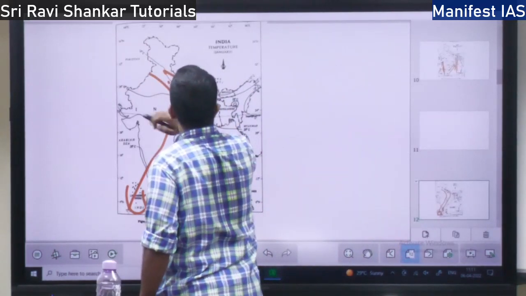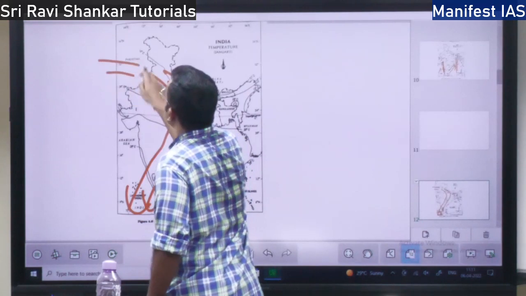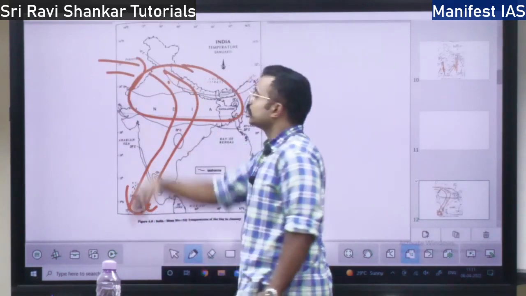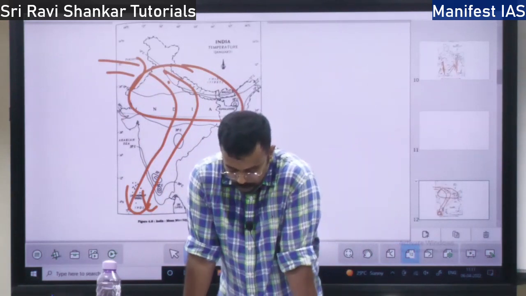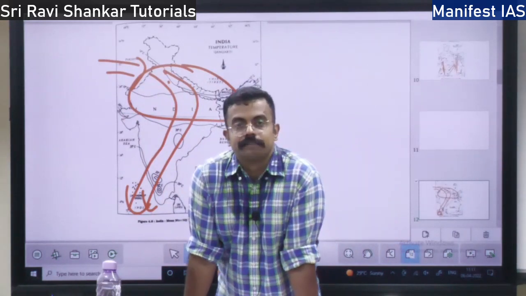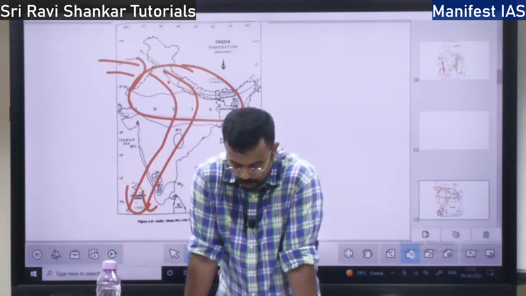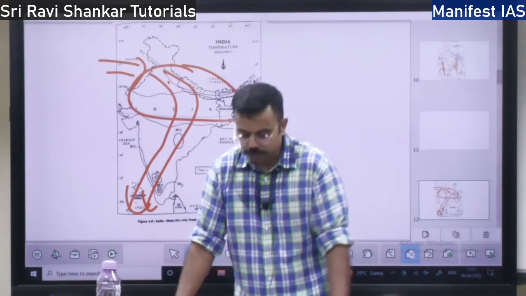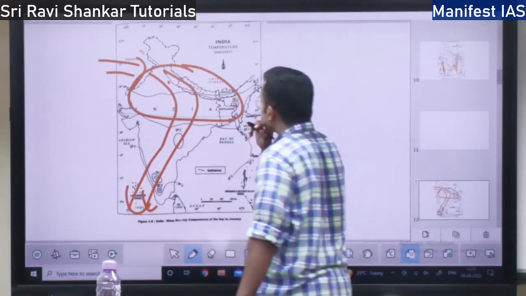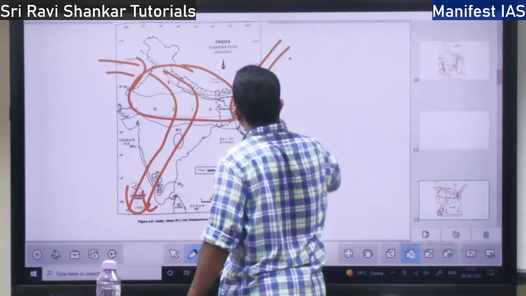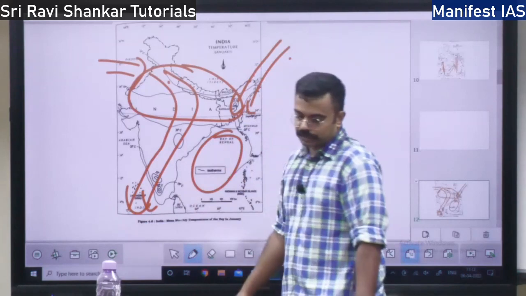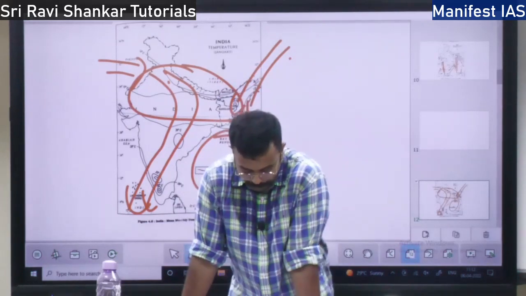During the winter season, I told you the westerly jet stream will blow over the Ganga plain, and the westerly and northwesterly winds also bring a lot of rainfall over the Ganga plain. And you will also have northeasterly winds, blowing from the northeast over the Bay of Bengal region, that will also bring some rainfall.